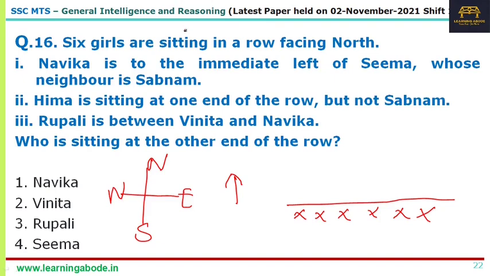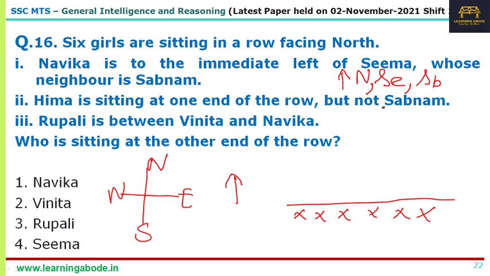Now, first statement: Navika is sitting immediately to the left of Seema. We can start anywhere. So let's say we have Seema, and everybody is facing north, so Navika is sitting to the left of Seema, whose neighbor is Shabnam. So Navika, Seema and Shabnam, these 3 are sitting together, right?